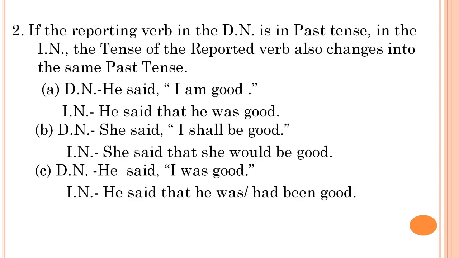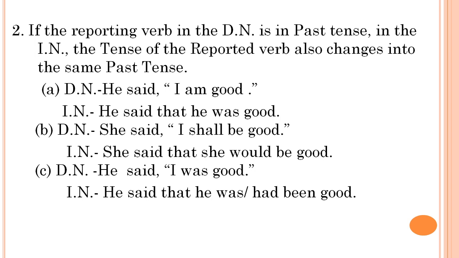Now coming back to rule 2. If it is in past tense, what will happen? So rule 2 says, if the reporting verb in the DN is in past tense, in the IN the tense of the reported verb also changes into the same past tense. So taking the same example so that it will be clear for you. In A: he said, "I am good." He said that he was good. Then B: she said, "I shall be good." She said that she would be good.